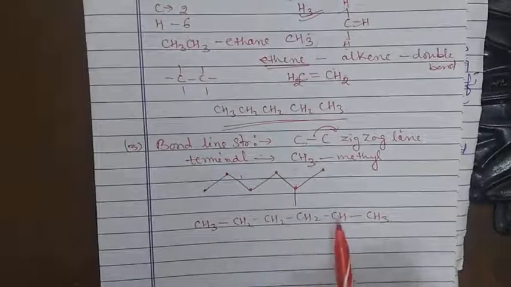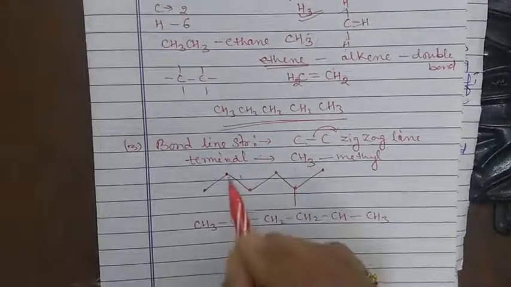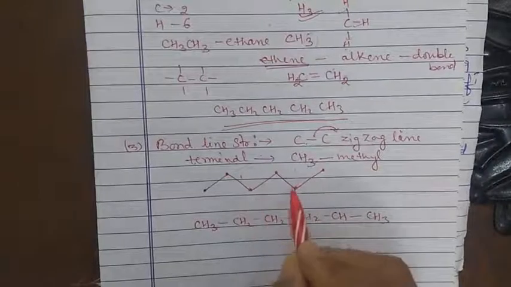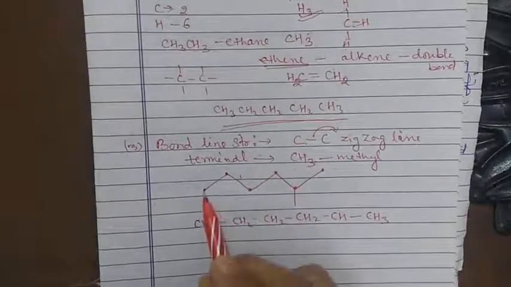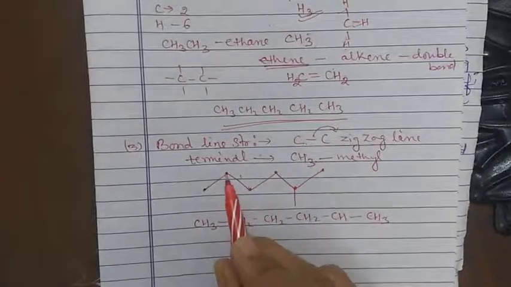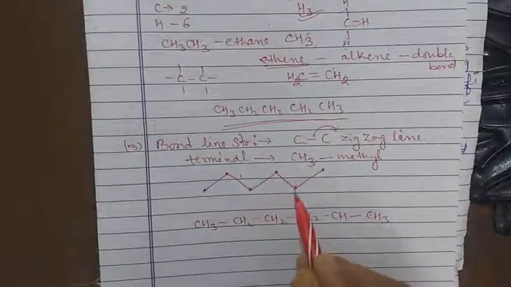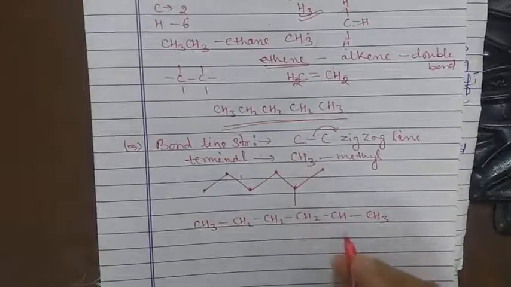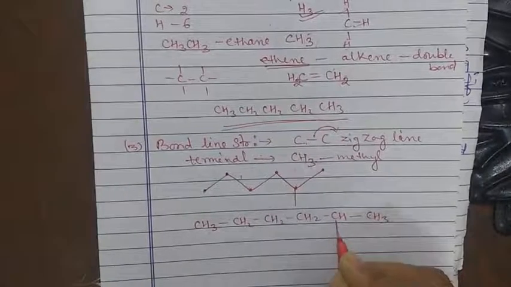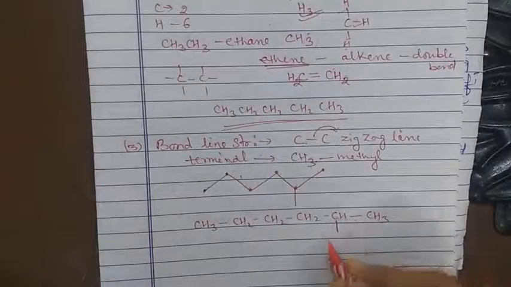Now arrange the number of hydrogen atoms according to the valency. So here CH3, this one is CH2, CH2, CH2. This is CH, and again it is CH3. Why is it CH? Because here one substituent group is present, and this is also CH3.